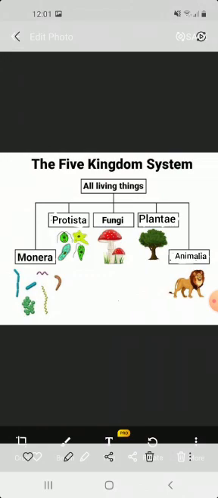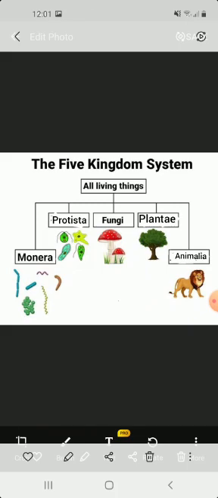These 5 groups cover all the organisms present on this earth, whether they are plants or animals. Now we will go through these kingdoms one by one briefly.